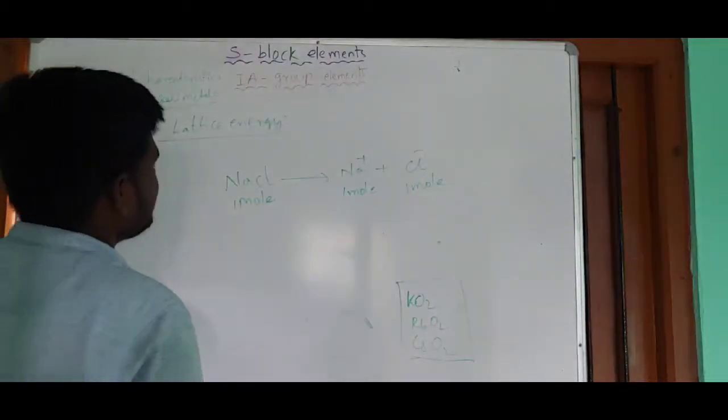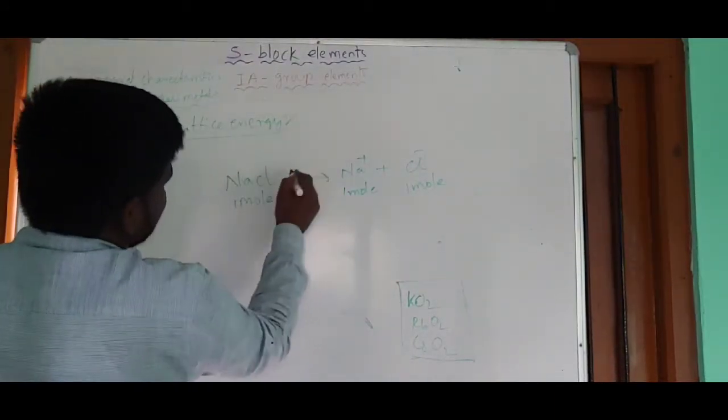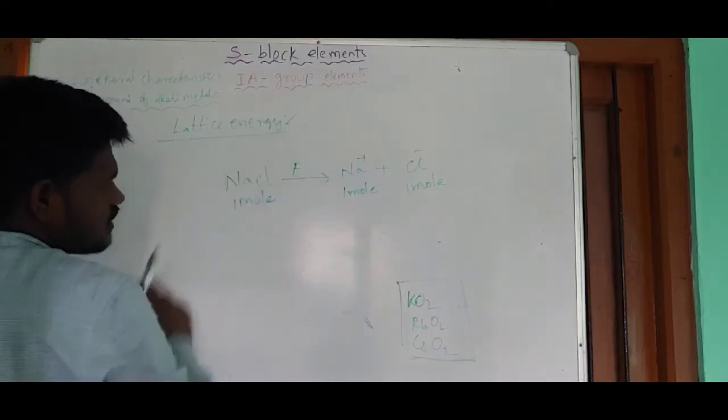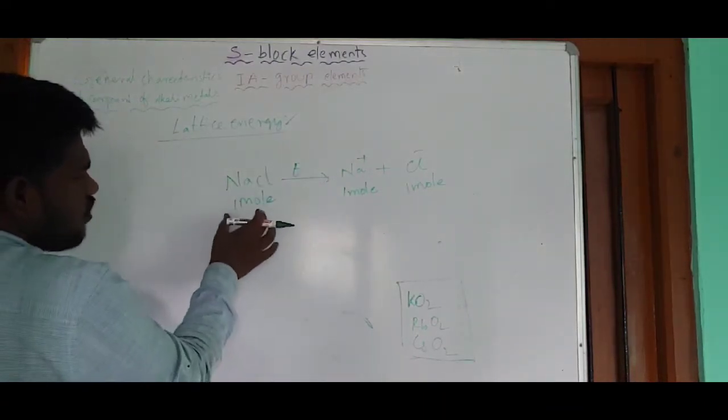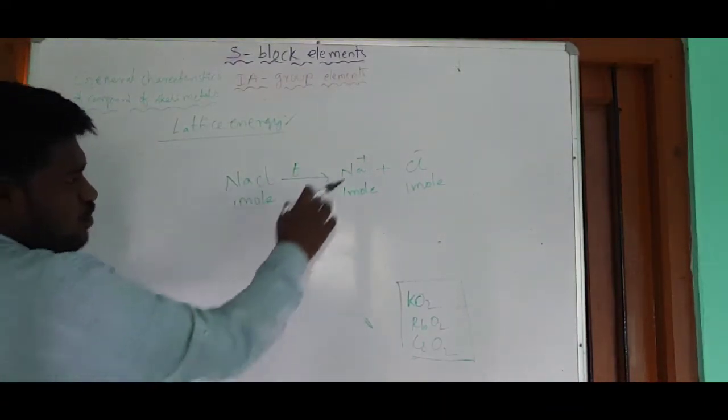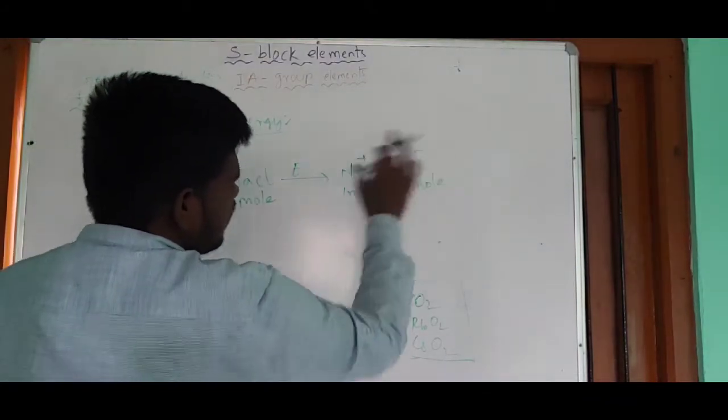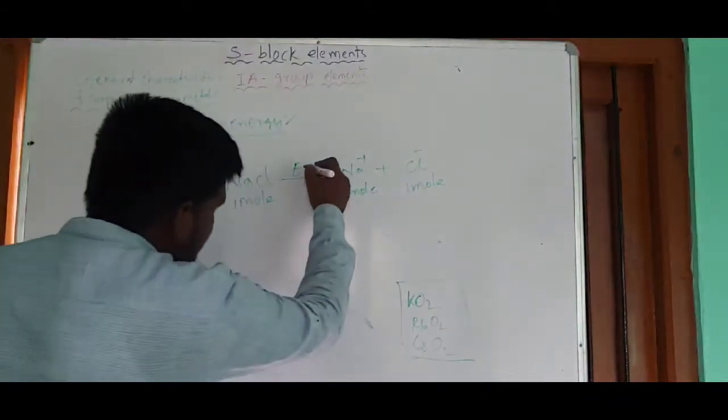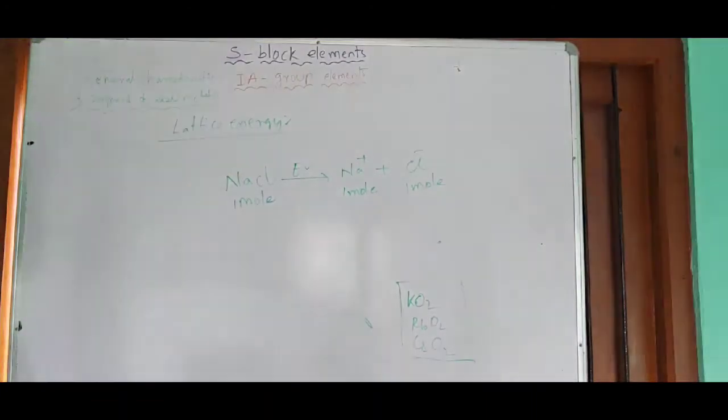That energy is known as lattice energy. So the energy required to break down 1 mole of an ionic compound into its individual ions is known as the lattice energy.